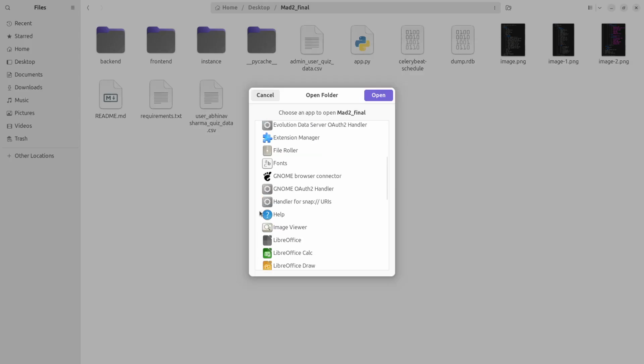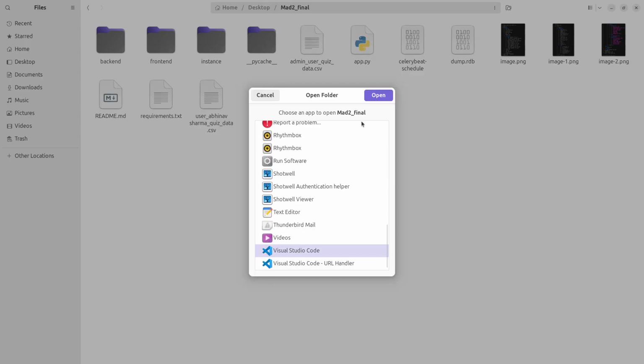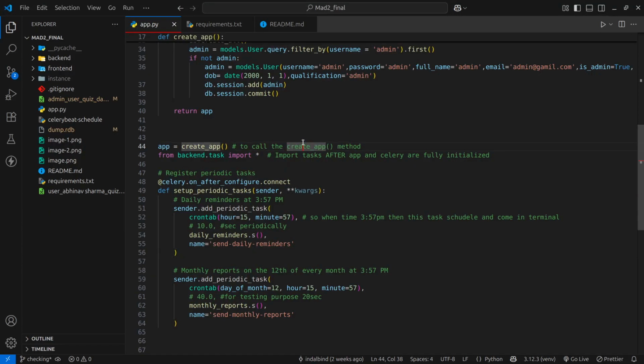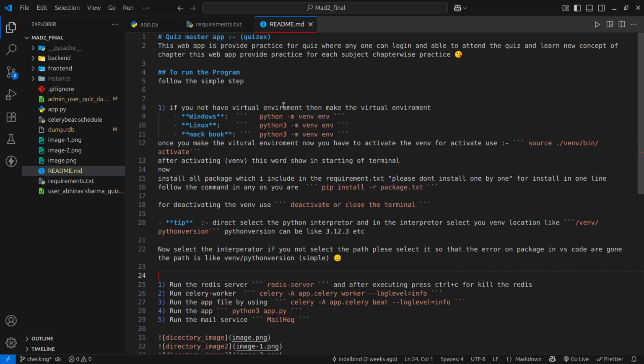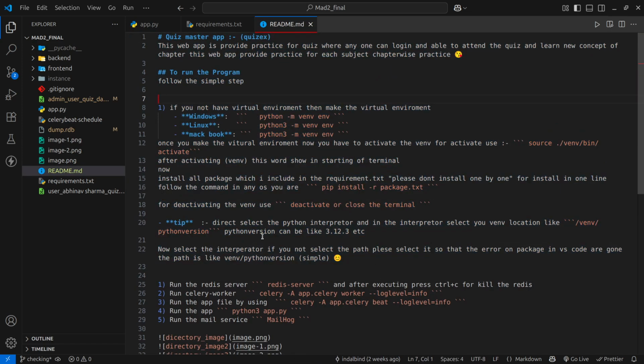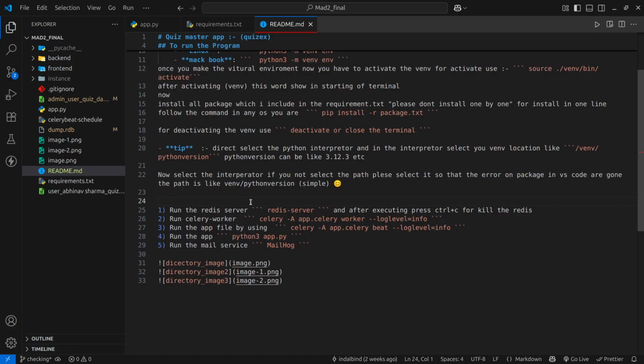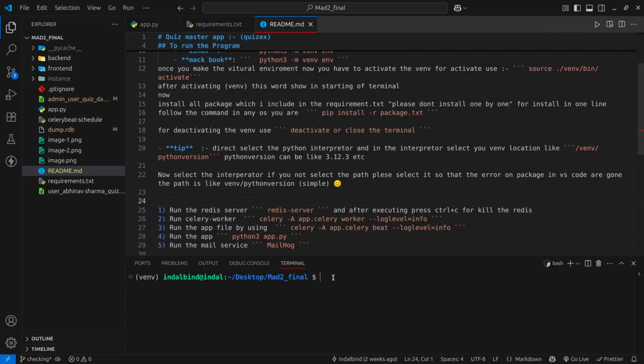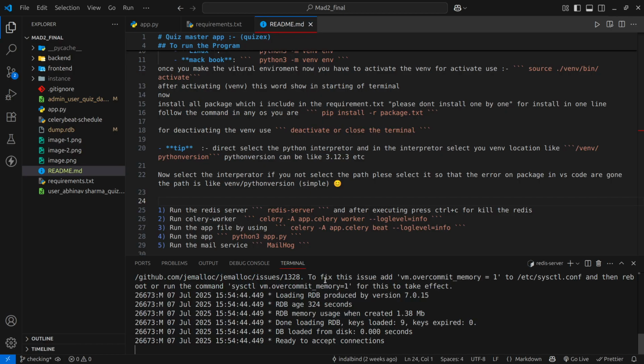I quickly open my Visual Studio here. So yeah, this is my project. Overall, we have to set up these things, but everything is already set up in my system. So I start with the Redis server, so that I can store some cache data for faster storage.